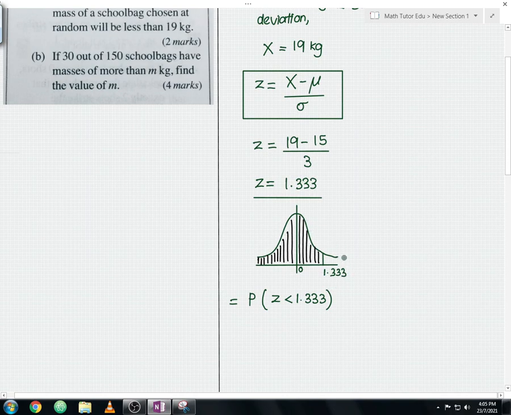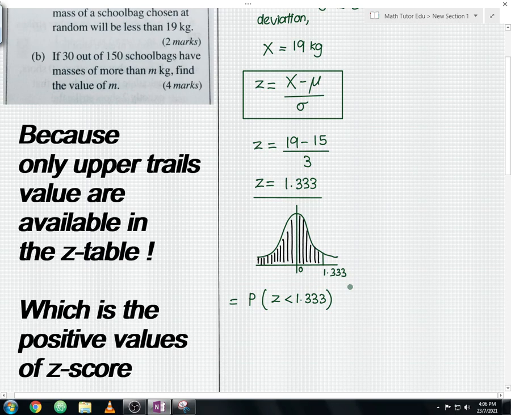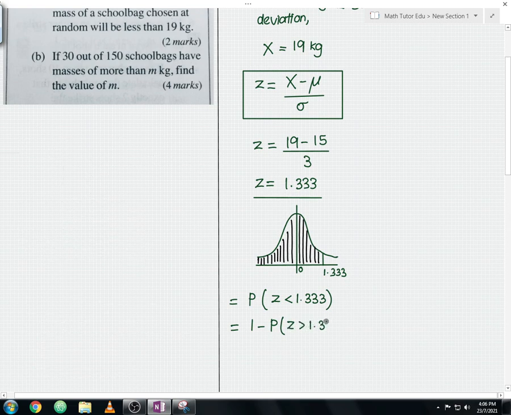Okay, that is the only way you can calculate this probability. You can't just simply look up this value in the Z table. So from here, 1 minus the probability of Z score where it is more than 1.333.